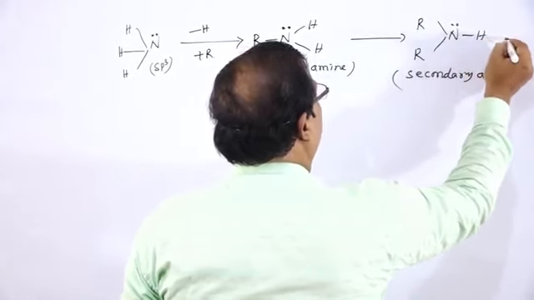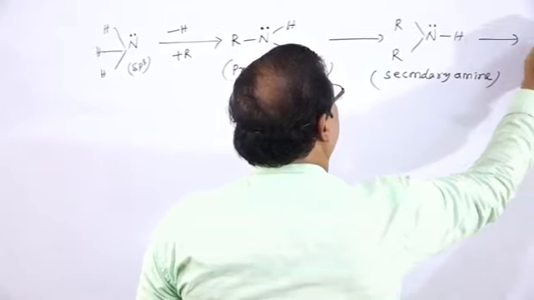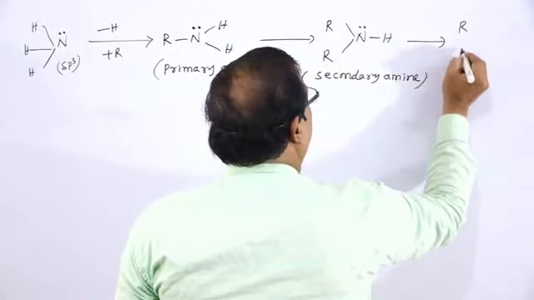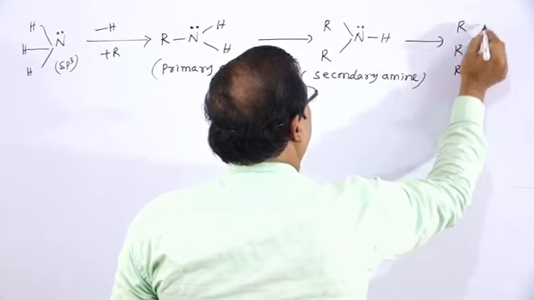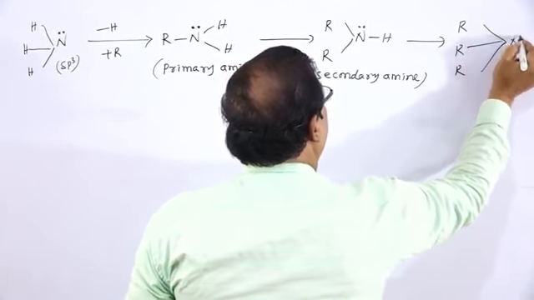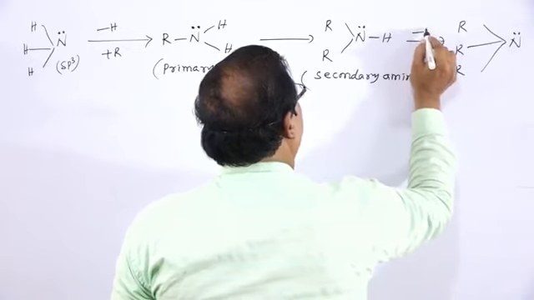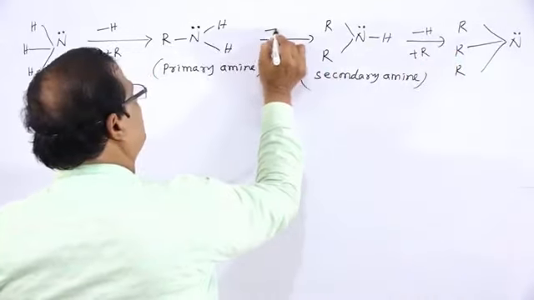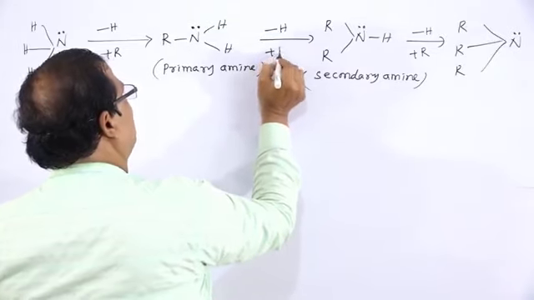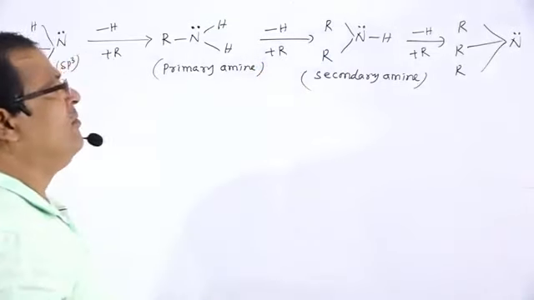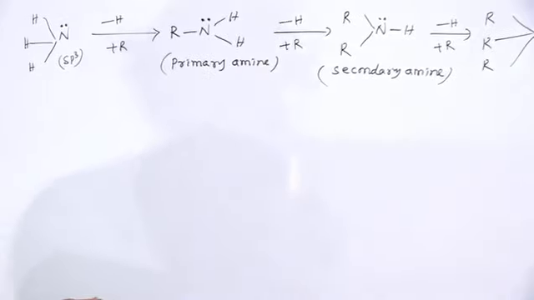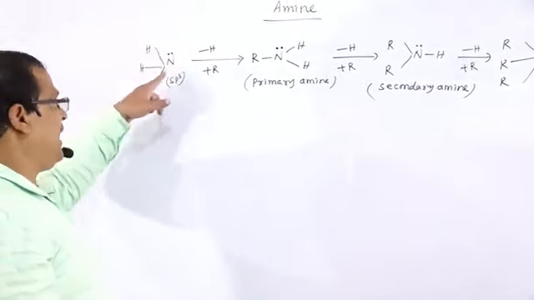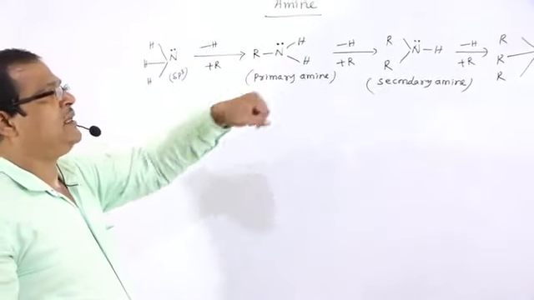Similarly, when another hydrogen atom is also replaced by an alkyl group, R3N, nitrogen atom with lone pair, all hydrogen atoms of the ammonia are replaced by alkyl groups.